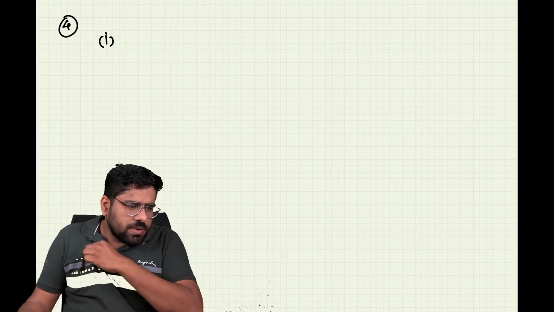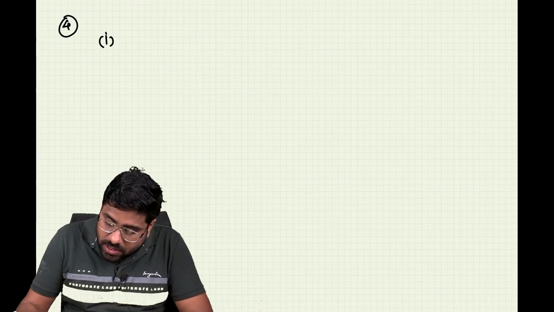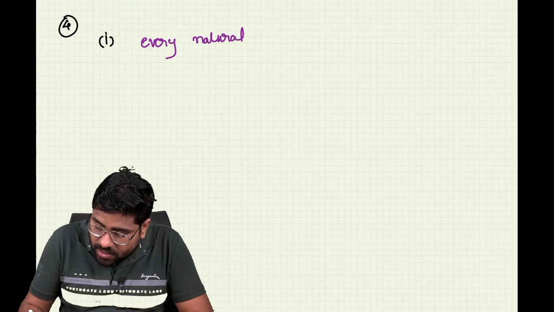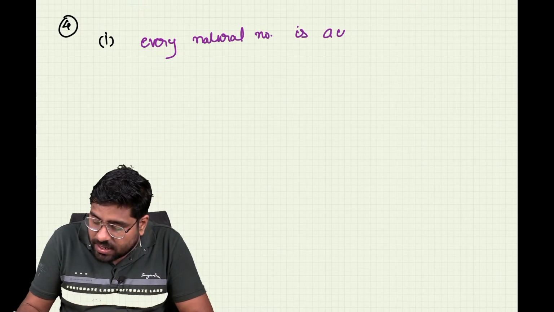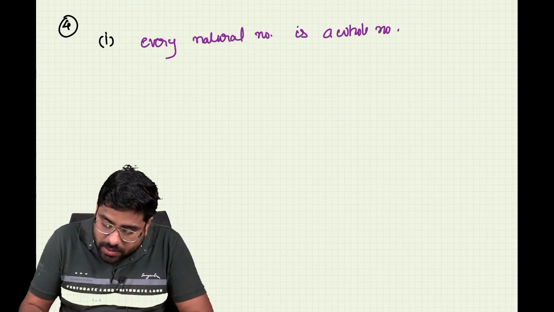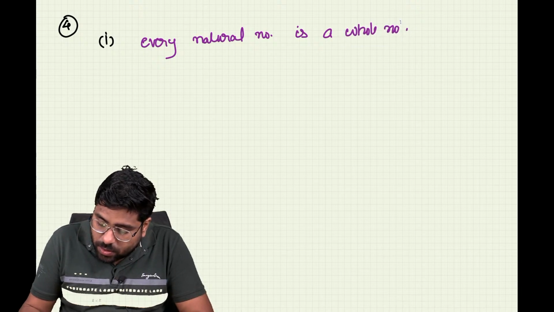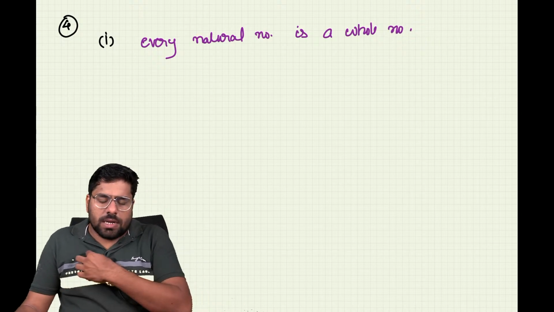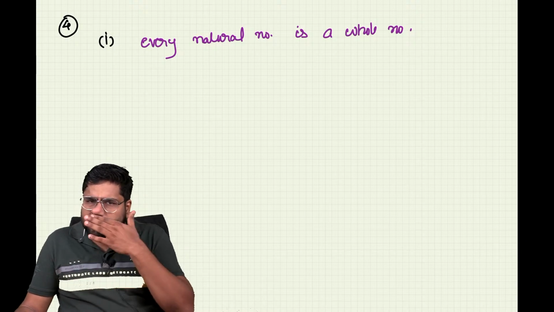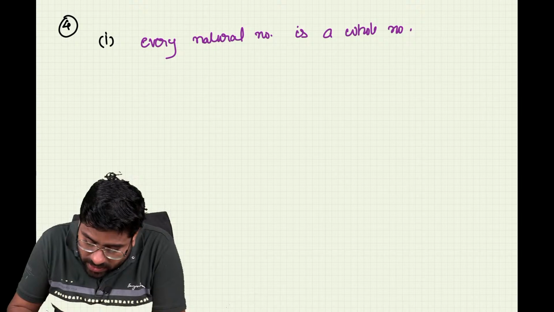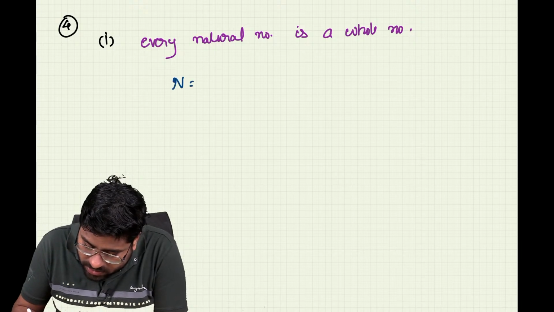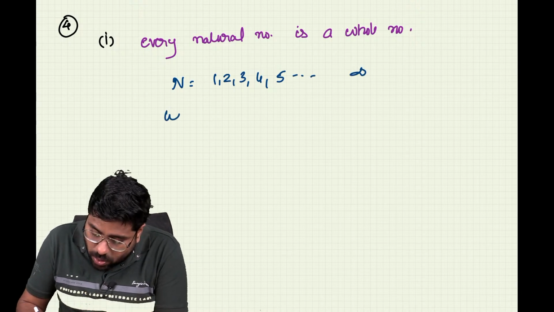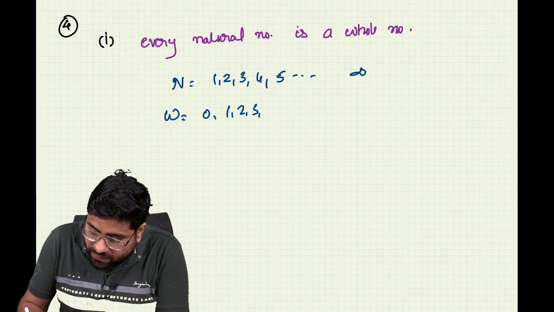Yes. The first statement is: every natural number is a whole number. Okay, what are they saying? Every natural number is a whole number. Let's check how it comes. I'm just taking a natural number for instance. So let's write down all natural numbers. All the natural numbers are going to be 1 2 3 4 5 etc. till infinity. If I write the whole numbers, it is going to be 0 1 2 3 4 5 etc. till infinity.